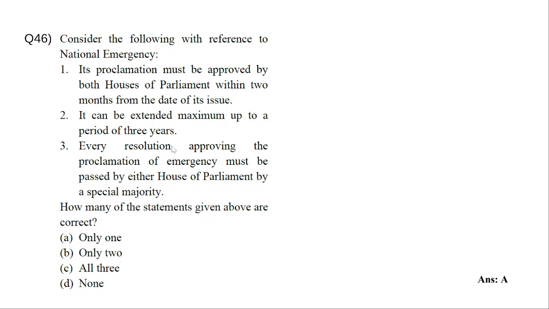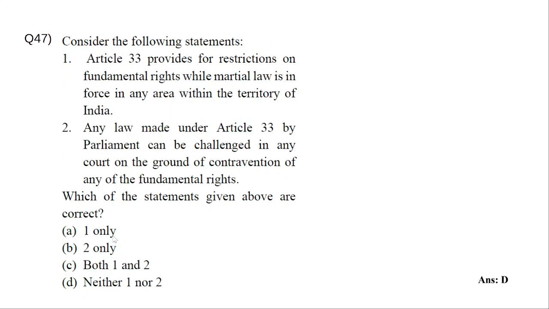Here every resolution means subsequent resolution, not the first one. The first one needs both houses, but subsequent resolutions must be approved by either house of Parliament by special majority. So this is correct. This is not the first time you are proclaiming emergency. First time it is by both houses within 1 month. It can be extended maximum up to a period of 6 months. And every resolution approving the proclamation, every further resolution, must be passed by either house of Parliament by special majority. So only this one is correct.